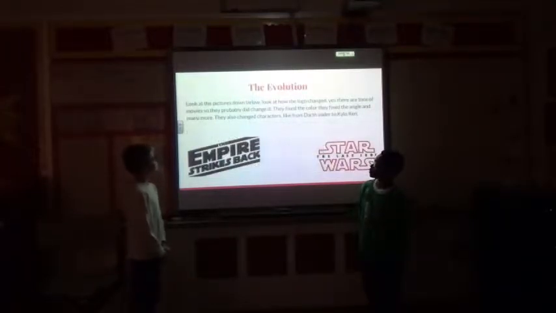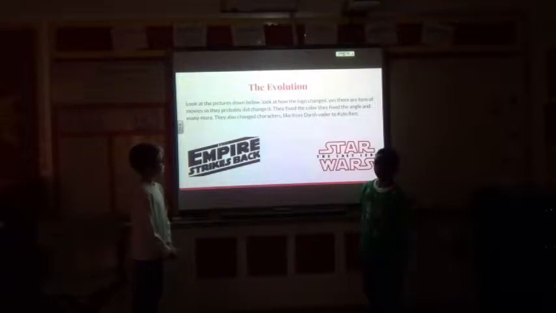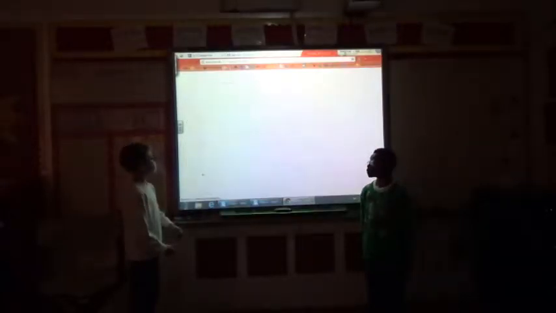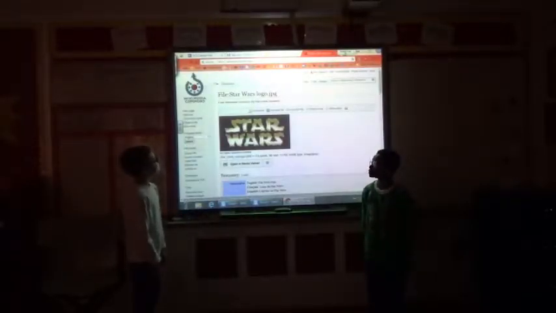Evolution. Look at the pictures down below. Look at how the logo changed. Yes, there are tons of movies, so they probably did change it. They fixed the color, they fixed the angle, and many more. They also changed characters like from Darth Vader to Kylo Ren. Why the pictures?